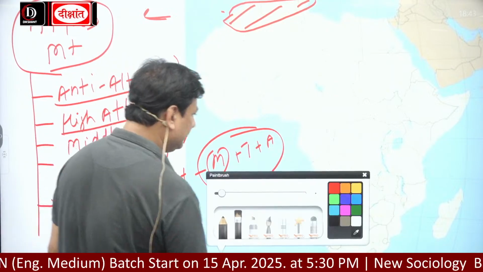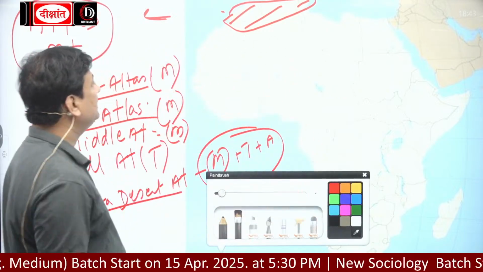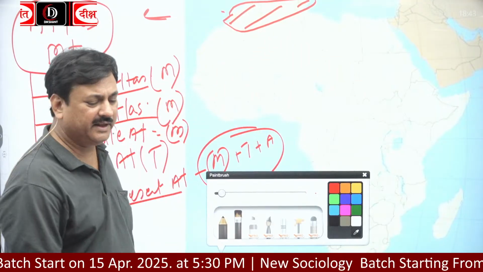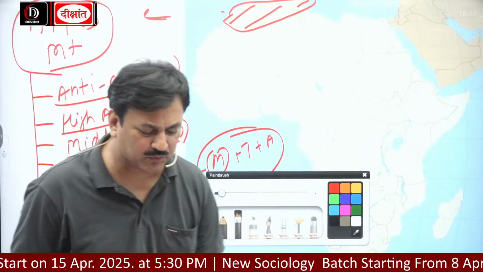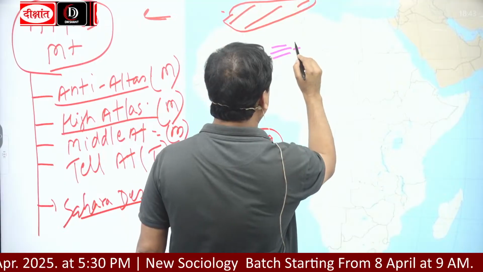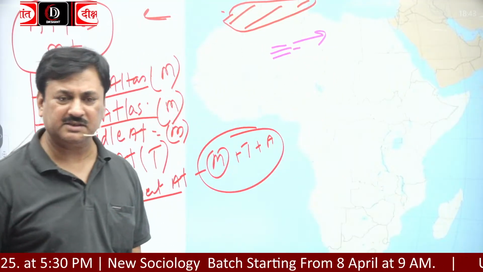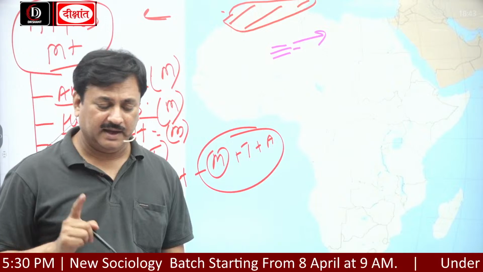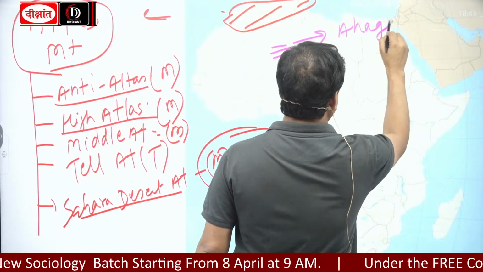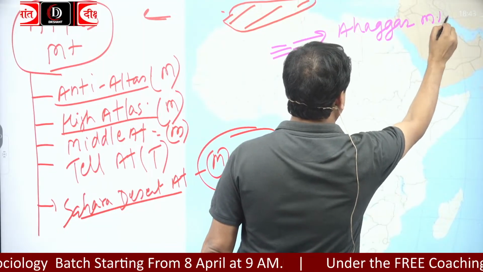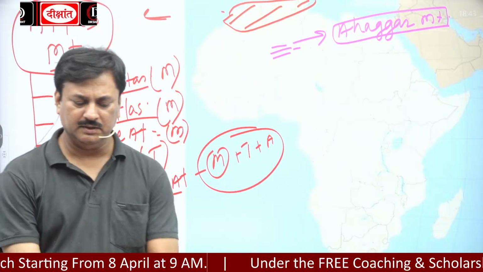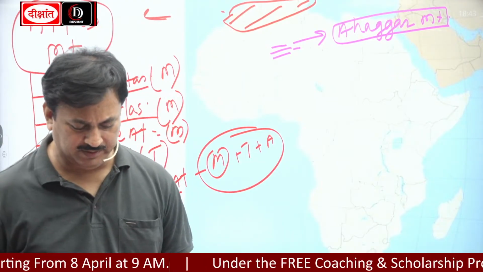Now this is south of Algeria. In south of Algeria, there is a mountain called Ahaggar mountain. Okay, which mountain? Ahaggar. Okay, south of Algeria. Ahaggar mountain, south of Algeria.